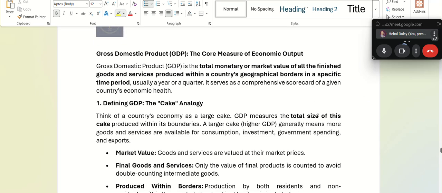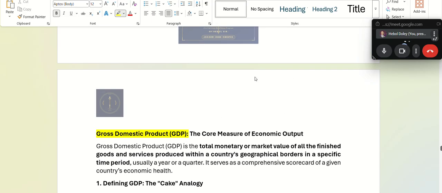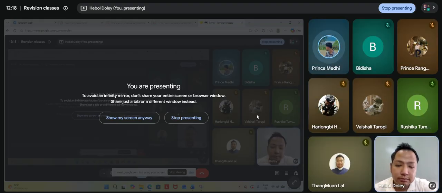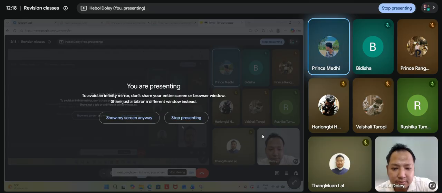This is an important topic, GDP. What is GDP? The total value of goods and services produced in a country.